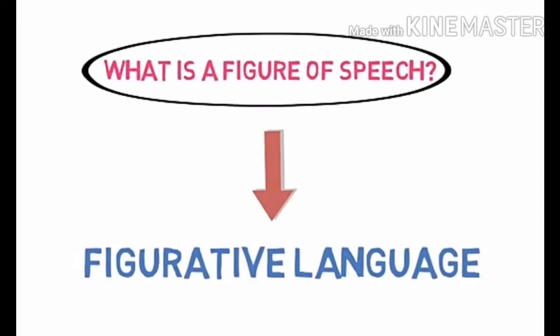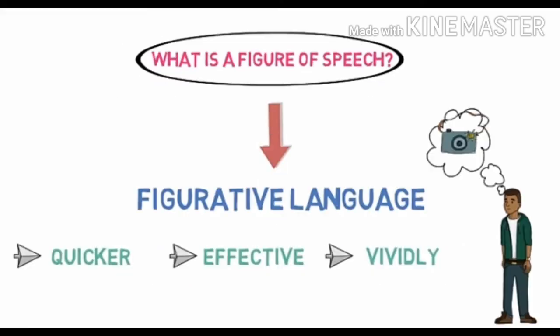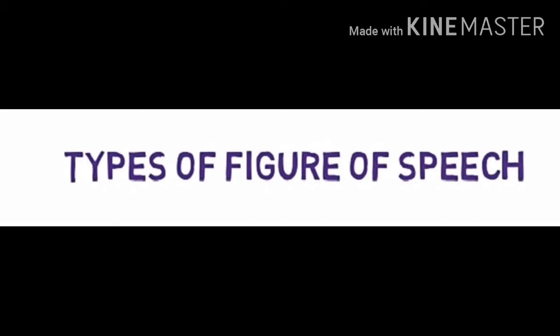So first of all, what is a figure of speech? Figure of speech is a figurative language. It is a language which is used to draw the picture in imagination and to convey message quicker, effective and vividly. In English, there are many figures of speech from which today we are going to learn 7 most important figures of speech.